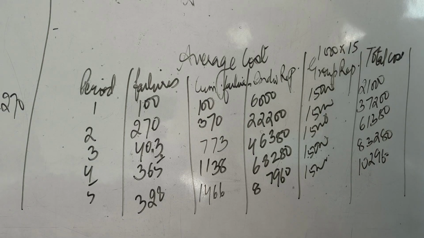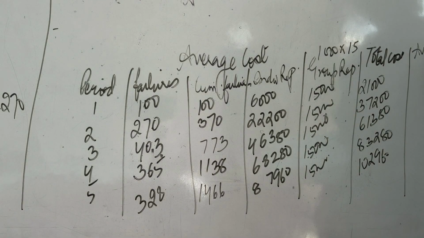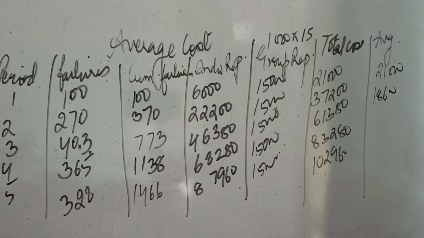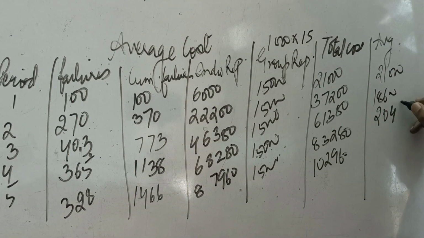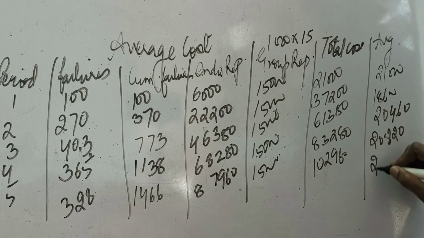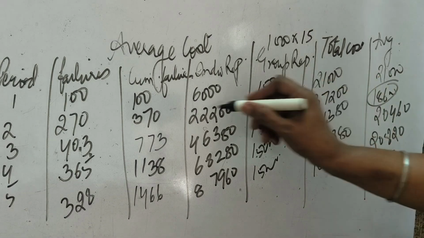So after calculating this total cost, we will calculate the average cost. For the average cost, you have to divide this by the number of years. So 21,000 divided by 1 is 21,000. Next is 18600. So like this we will calculate for each and every level. At the third level, it comes out to be 20460, then 20820, 20592. So which is the minimum? This one is the minimum. So it means the second year.